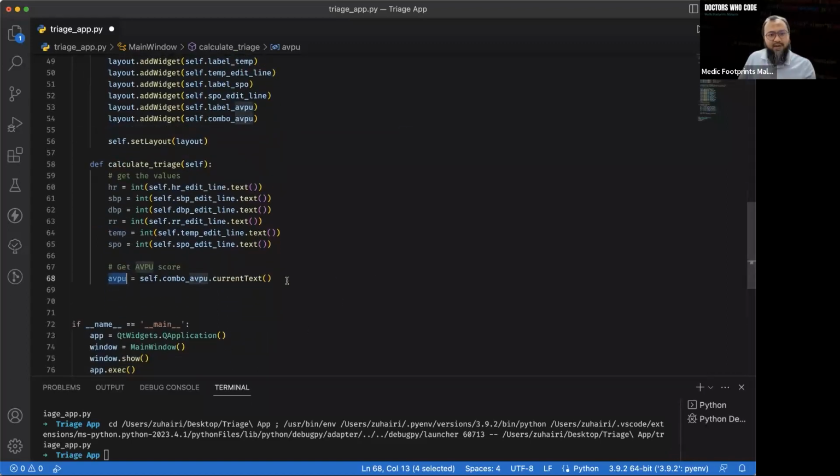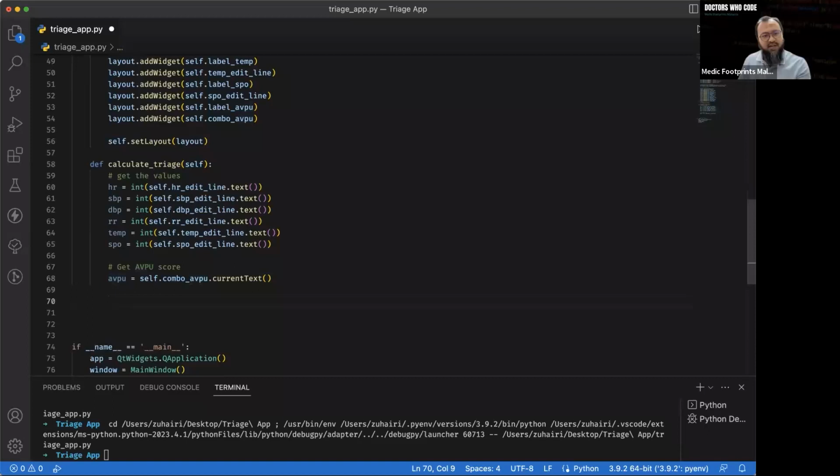And now let's do some of the logic going on here. Let's describe a boolean. A boolean means a variable that describes whether something is true or false. So let's do something like heart rate.